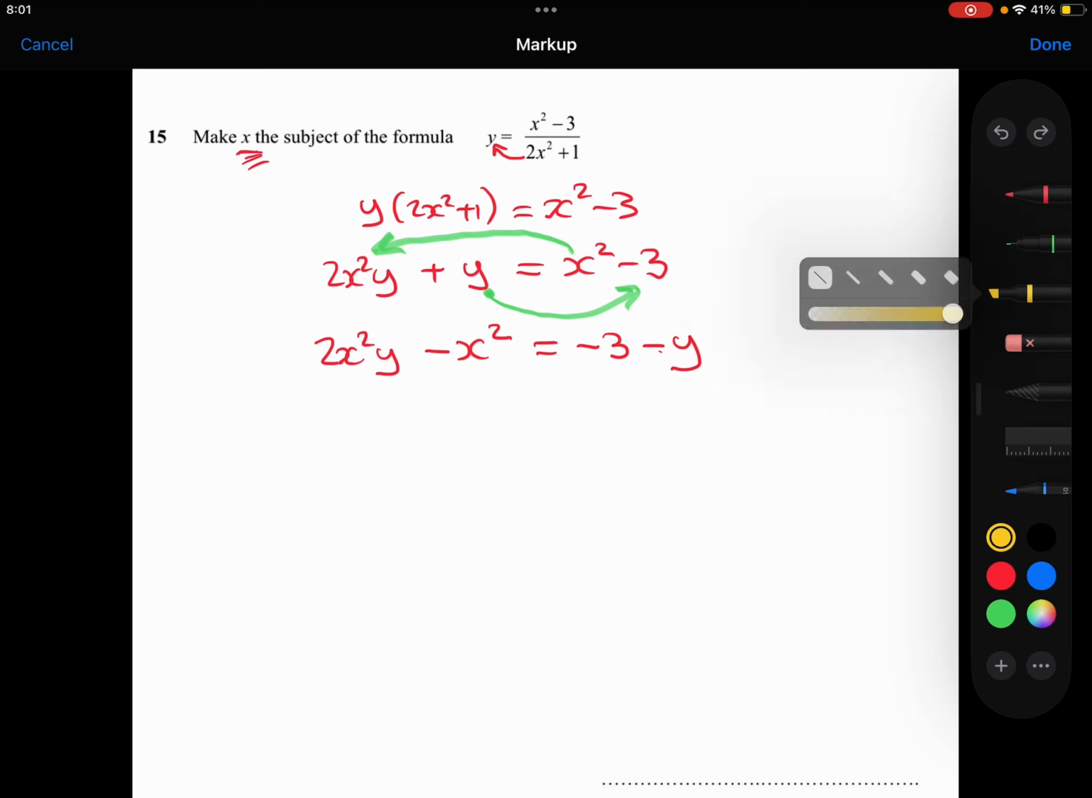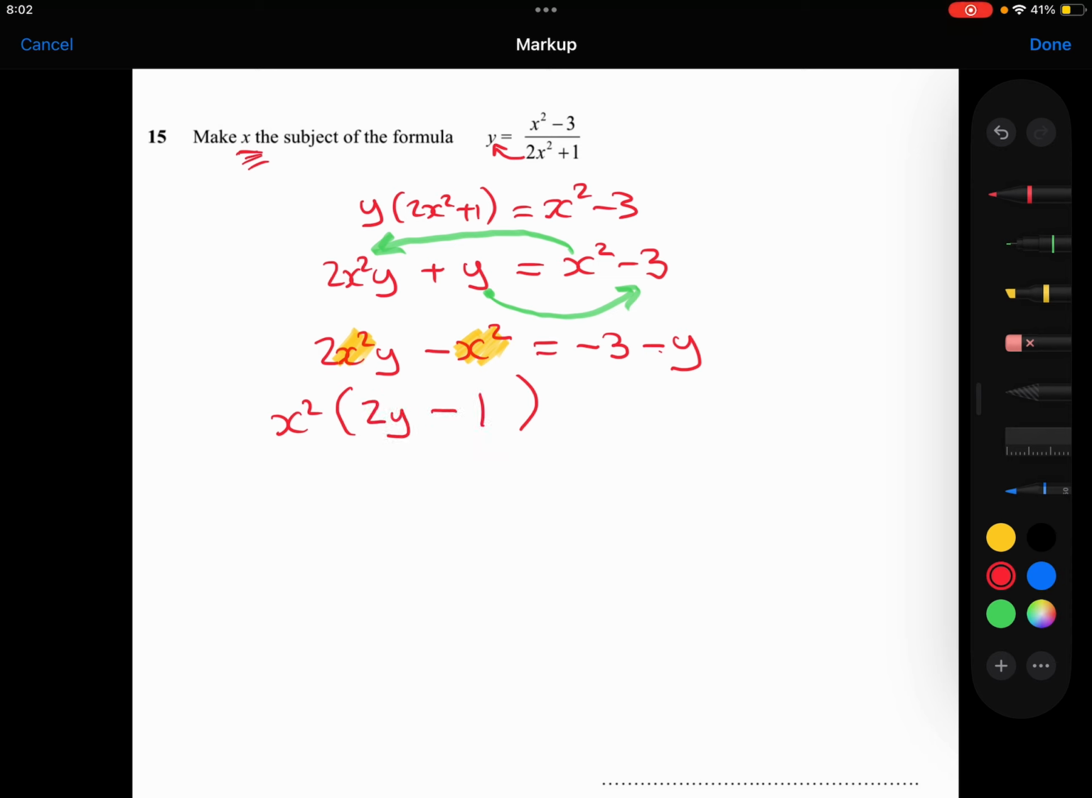And that's good, because now we've got the x squared together on one side of the equation, on the left-hand side. So I'm going to factorise that x squared outside, which is going to leave me with a 2y minus 1 in the bracket, because the x squared times the 2y gives me the 2x squared y. The x squared times the minus 1 gives me the minus x squared. Right-hand side stays as being minus 3 minus y.